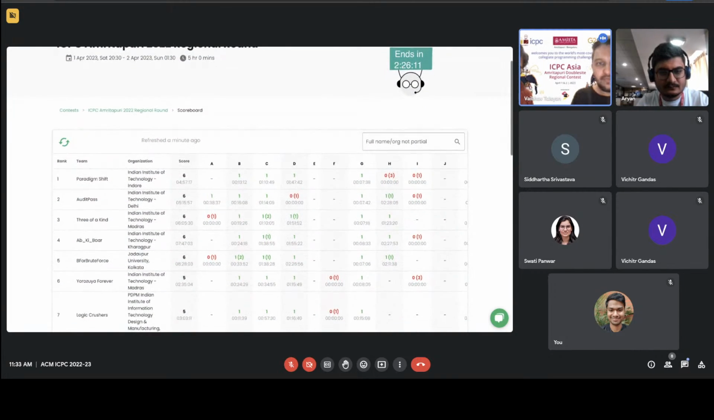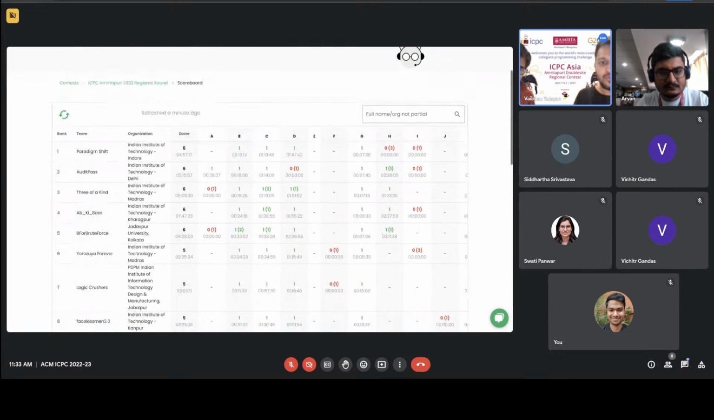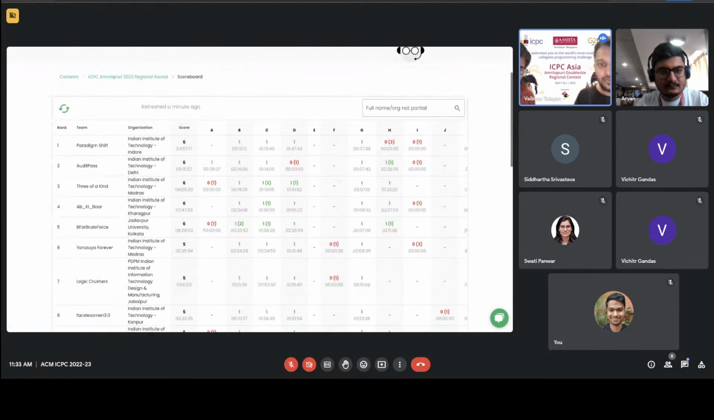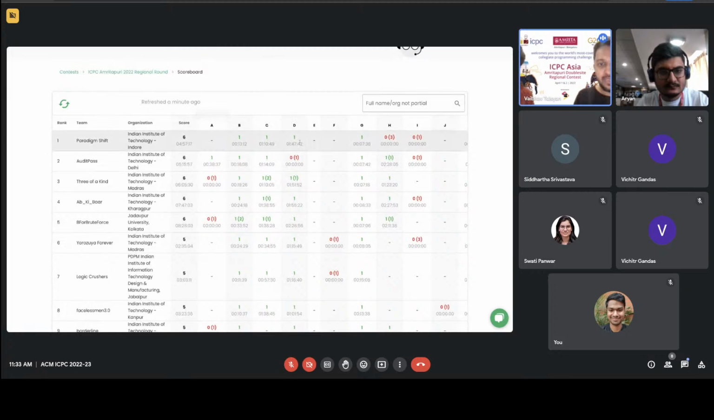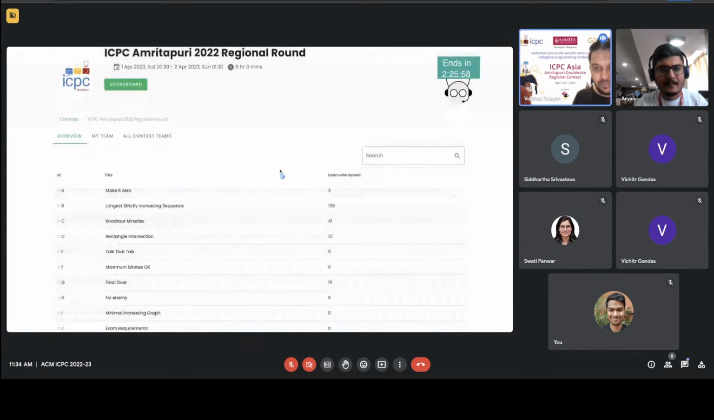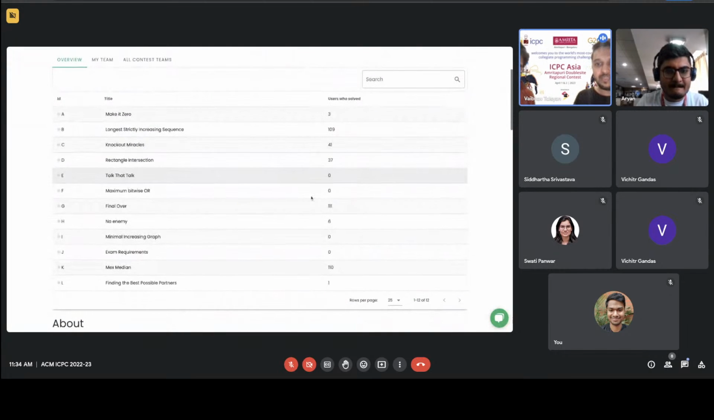We have only 1.5 hours left before the board is frozen. Let's see how many problems get solved. It would be interesting to see some other unsolved problems getting solved. Looks like none of the teams are there yet, so we still continue to have 4 unsolved problems in the contest. We have exam requirements, minimal increasing graph, maximum bitwise and, and the last one. All 4 of these are still unsolved.